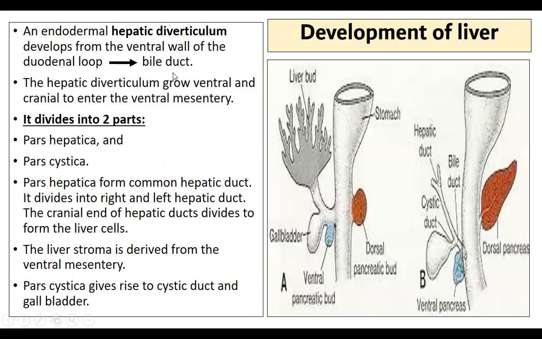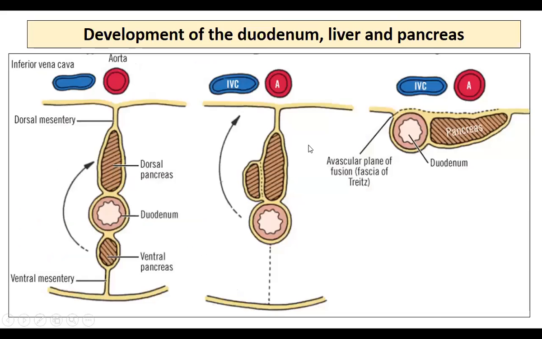An endodermal hepatic diverticulum develops from the ventral wall of the duodenal loop. If you can see here, this is the ventral bud where the liver bud is developing, and it forms the hepatic diverticulum, which will form the liver as well as the bile duct. The hepatic diverticulum grows ventrally and cranially to enter the ventral mesentery, as we have seen. So here will be the ventral mesentery.